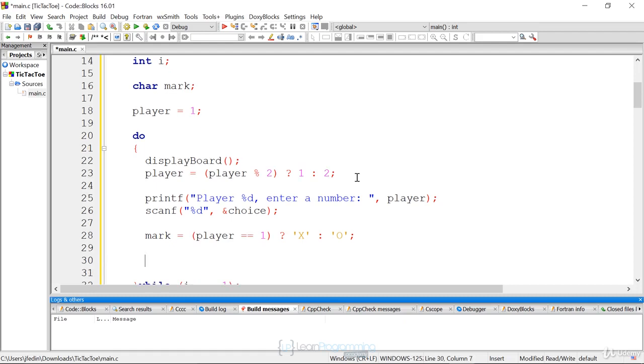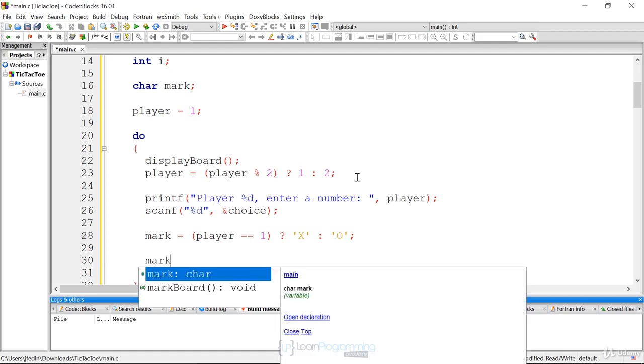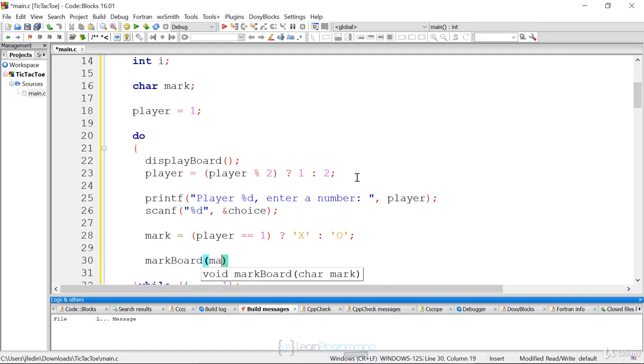Now that I got the correct letter, I can call my function for marking the board by just saying mark board and passing in the X or the O.